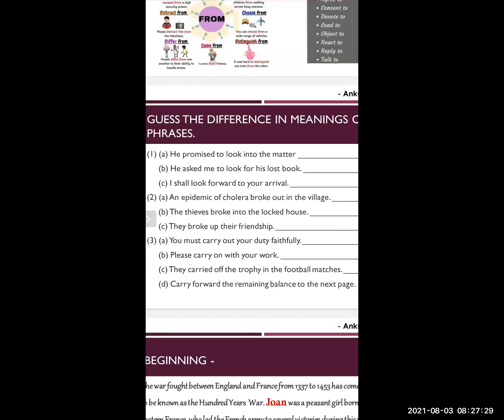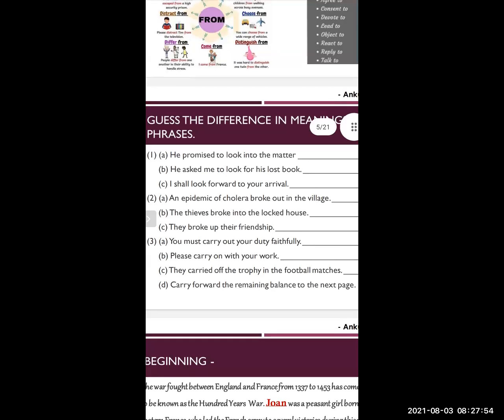When this adverb is used, the meaning changes. I shall look forward to your arrival. The meaning is to wait eagerly, to wait for somebody. I shall wait for your arrival, I shall wait eagerly for your arrival. The meaning is like this.